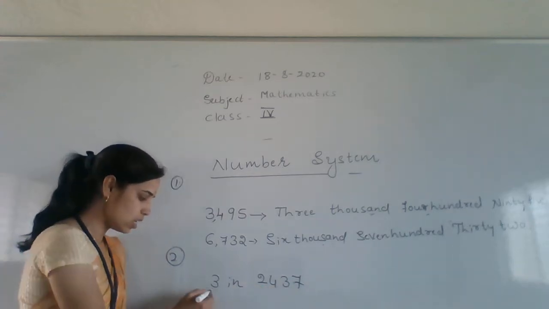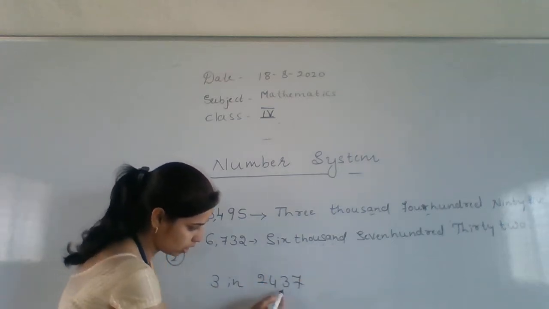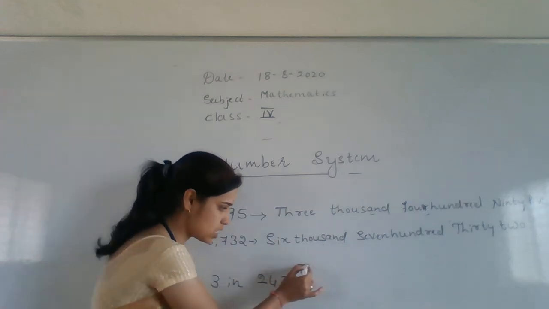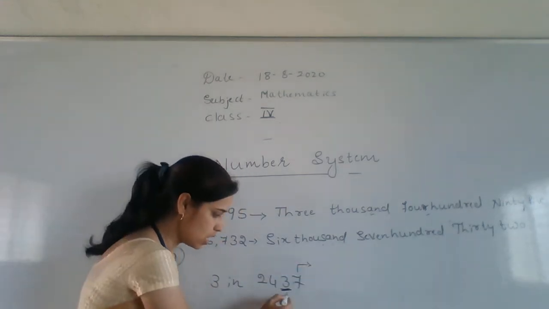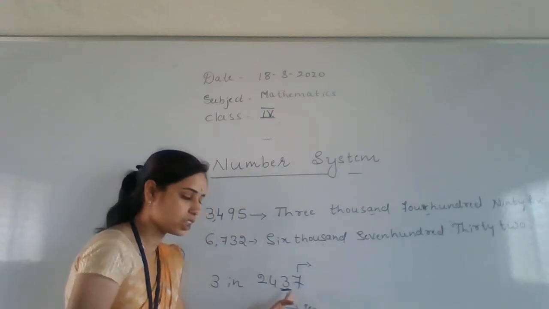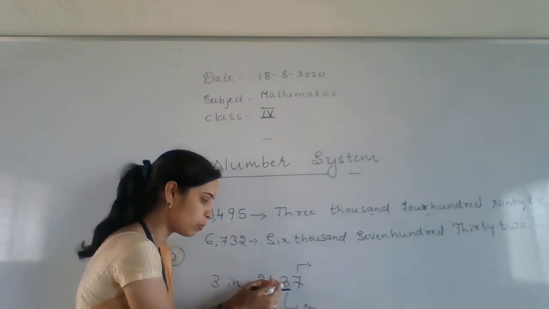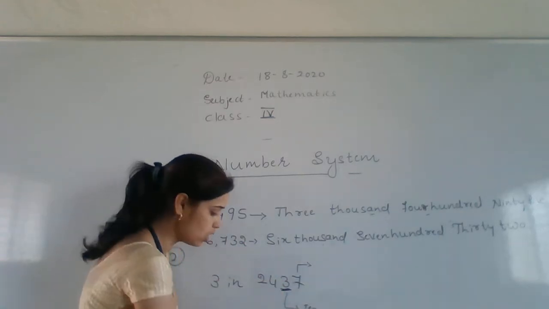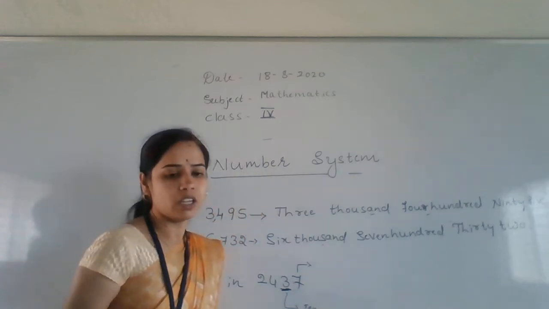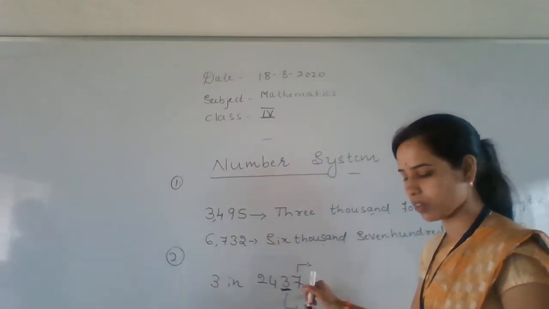Then what is said here? 3 place value. Where is the 3? It is in which place, children? This one is the ones place or unit place. This one is the tens place. Then what is the value of 3 here? 30. Why? Because it is in the tens place. So we have to multiply that 3 with the tens place. The answer is 3 into 10 is equal to 30.